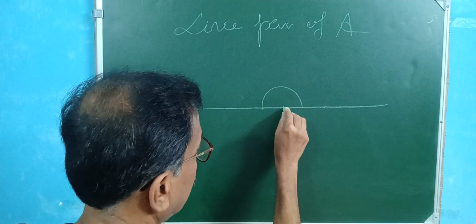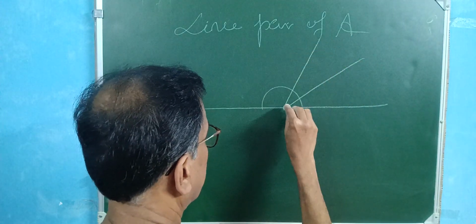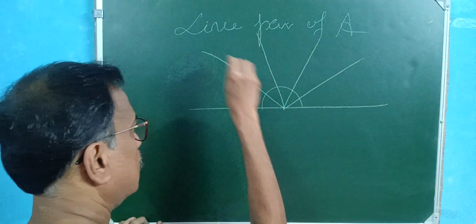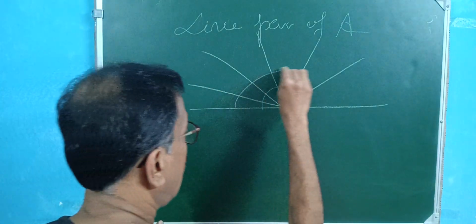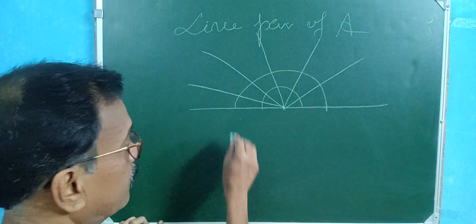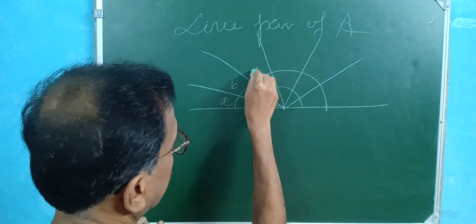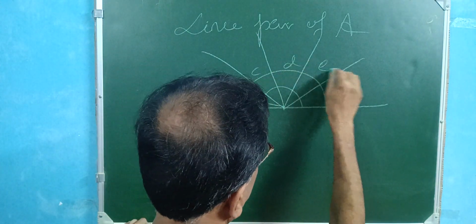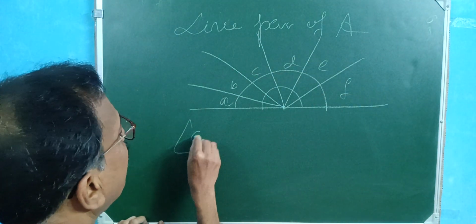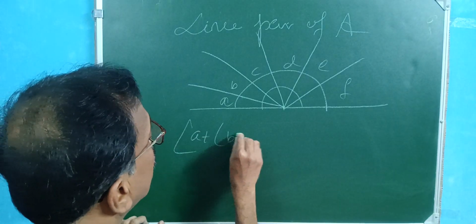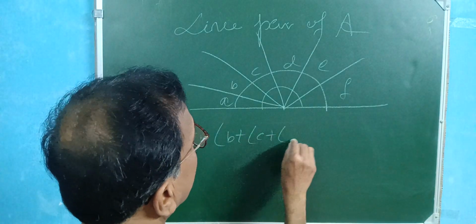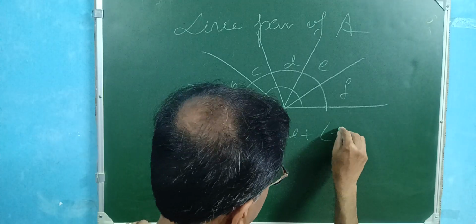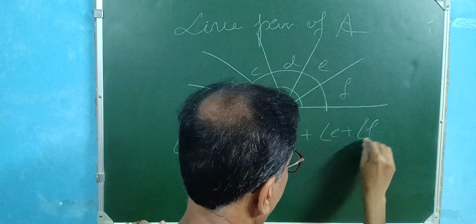At a point on it, if we draw angles, however many angles you draw, the sum of these angles is always 180. Suppose this is A, this is B, this is C, this is D, E, F. So angle A plus angle B plus angle C plus angle D plus angle E plus angle F, all the angles.